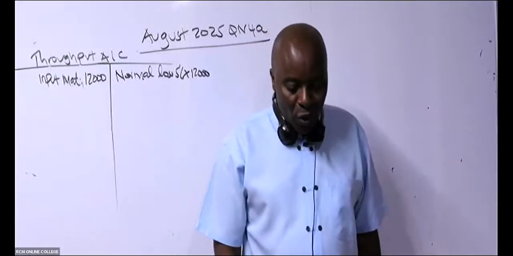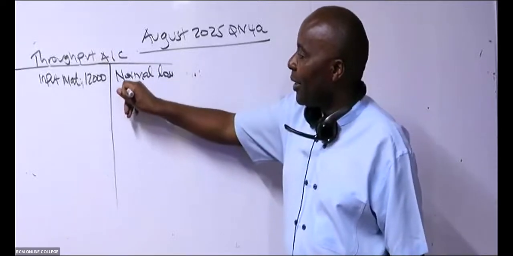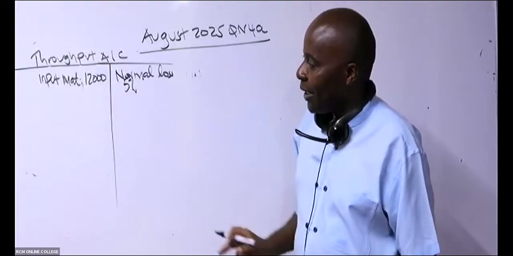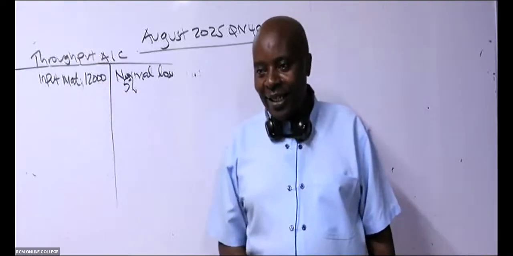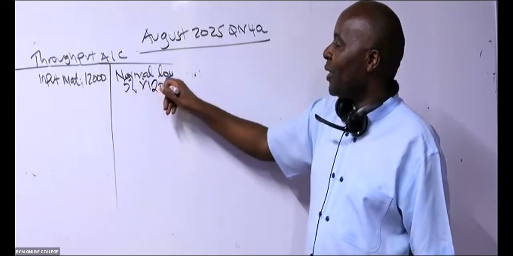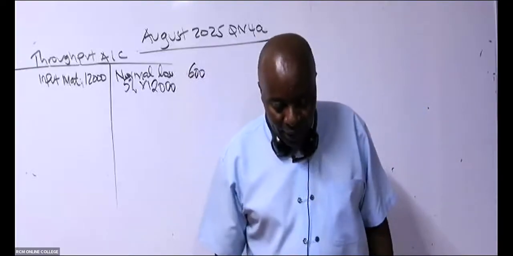Please always use your calculators. 5% is 5 over 100 times 12,000, which is 600. 5% of 12,000 is 600.